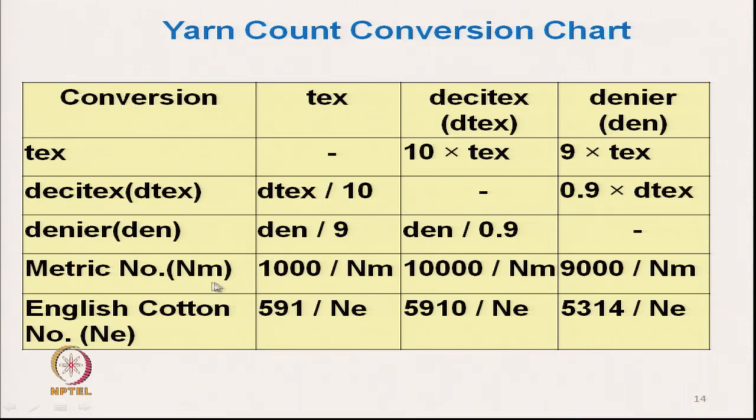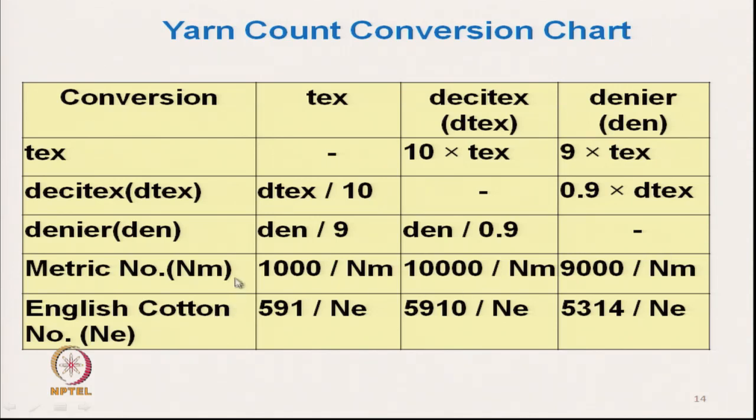Similarly, suppose we have an 18 denier yarn, 18 denier fiber. What will be the text? 18 by 9, so that will be 2 text. In that way we can convert.